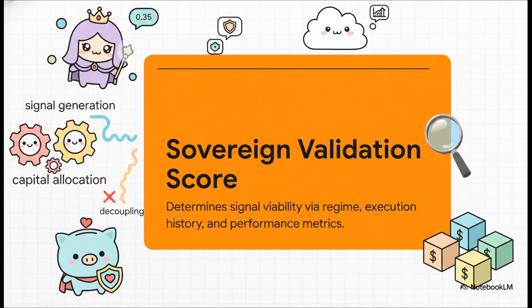Now, even if the council agrees, the trade isn't fully approved yet. It goes to the governance queen. She acts as the final arbiter by calculating the sovereign validation score, or SVS. Essentially, she's looking at the market regime, execution quality, and historical performance to determine if the signal is actually viable. The queen demands a strict minimum score of 0.35. This is absolutely crucial because it cleanly decouples the signal generation from the actual capital allocation. It ensures your risk management is never compromised by an overly enthusiastic, trigger-happy bot.